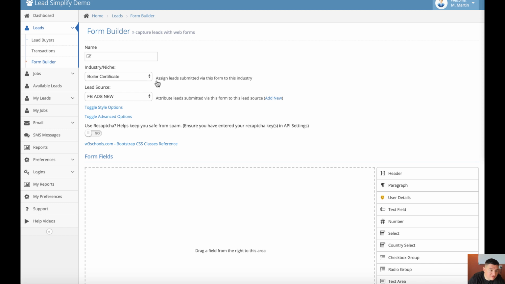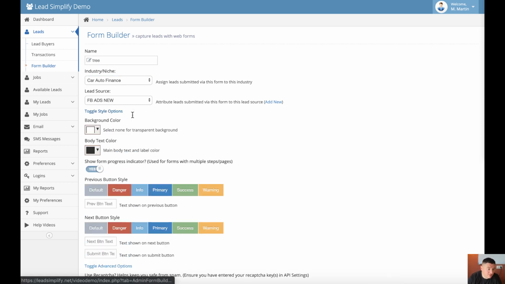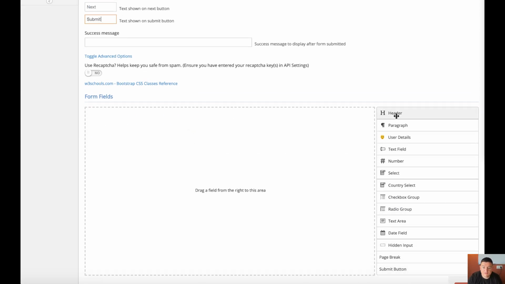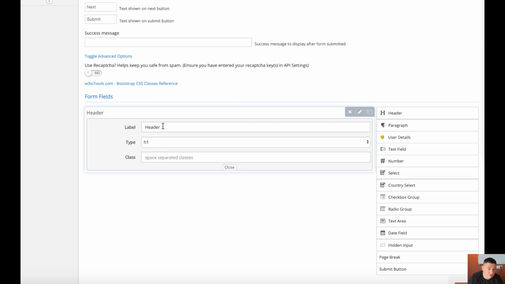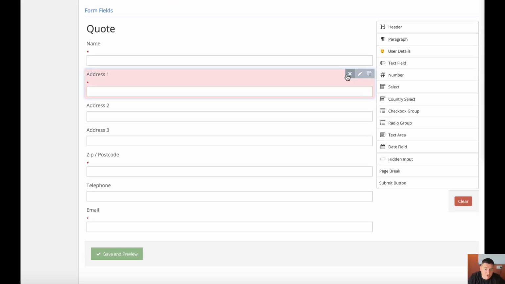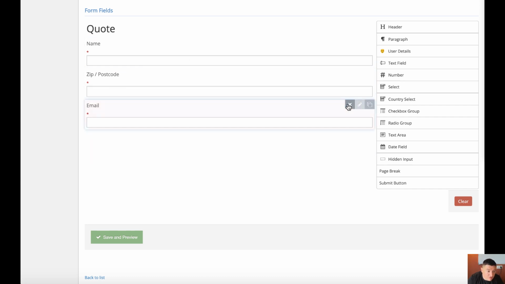So previously, you'd call the form whatever you wanted. I'll just call it a tree. This is not really relevant for what we're doing, but next, submit. I just did that out of pure habit. Say you were doing a header and giving somebody a quote, and then let's say you were sticking in paragraphs. For example, you come in here, the minimum requirement is a name and a zip code. We don't even need a phone number or an email address.